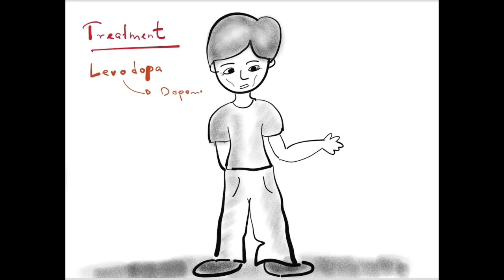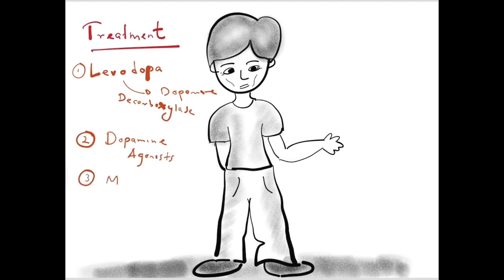If this conversion occurs in the peripheral blood system, it gives rise to side effects like nausea and vomiting. So we can use medications to inhibit this decarboxylase in the periphery, so then the side effects will be less. Carbidopa is a drug with such action. And we can give dopamine agonists to these patients, and also monoamine oxidase inhibitors, and another drug class is COMT inhibitors.